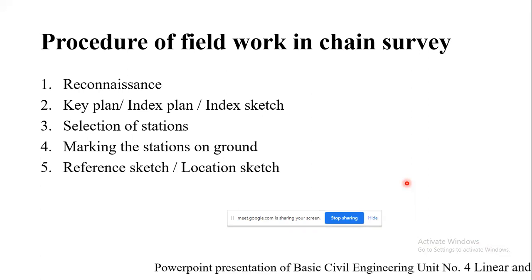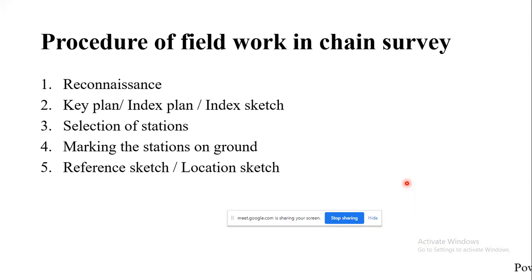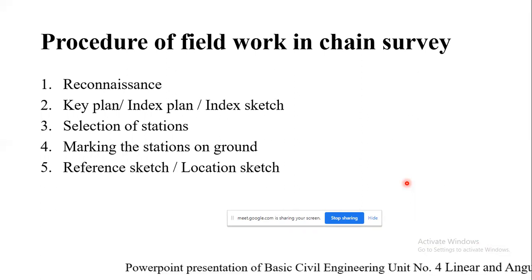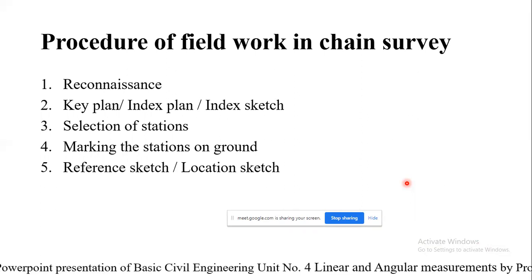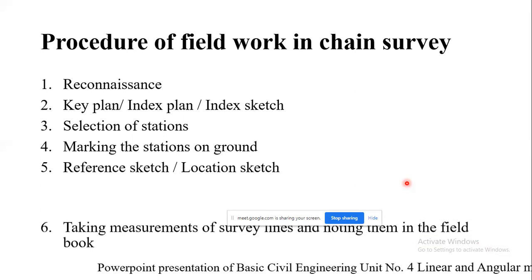That should be located on your sketch, so that is nothing but the location sketch. It is a hand sketch of the station showing at least two measurements from some permanent objects. Correspondingly, we take a reference point and with respect to that we relocate it if the wooden peg has been removed.